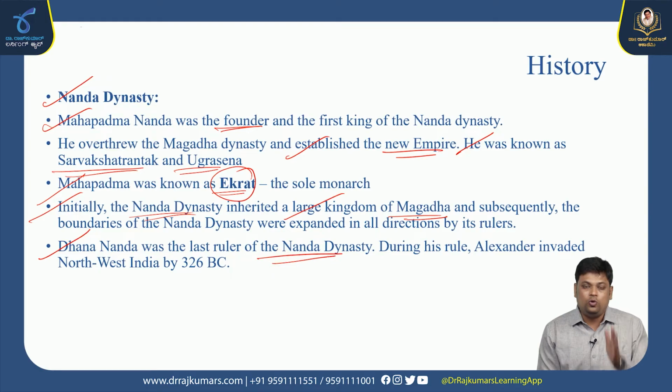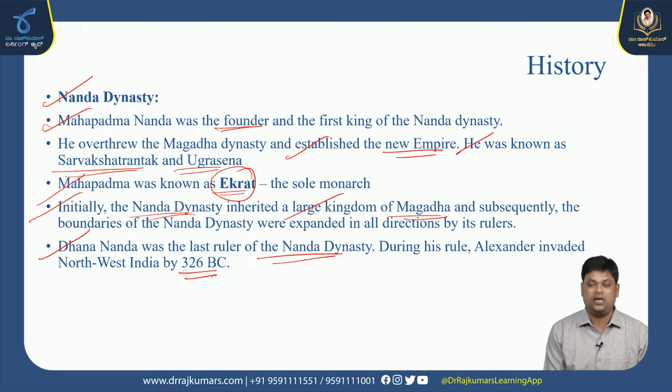He is the one who ruled India during the time of Alexander's invasion from the northwest around 326 BC. So Dhanananda was the last ruler of the Nanda dynasty during Alexander's invasion, and Dhanananda was the one who got defeated by Chandragupta Maurya with the help of Chanakya, and a new empire came into existence, that is the Mauryan Empire in Indian history.